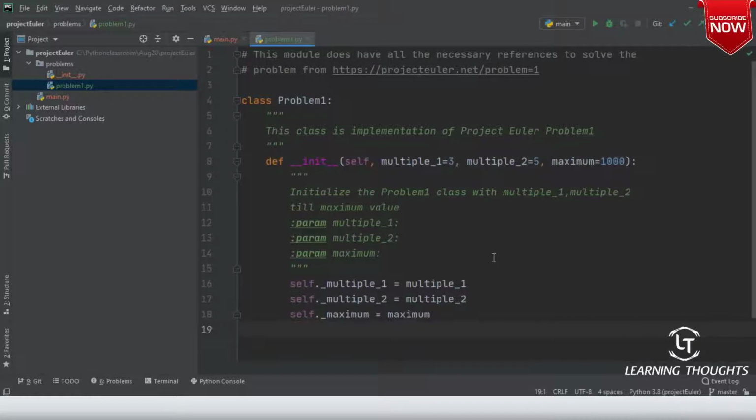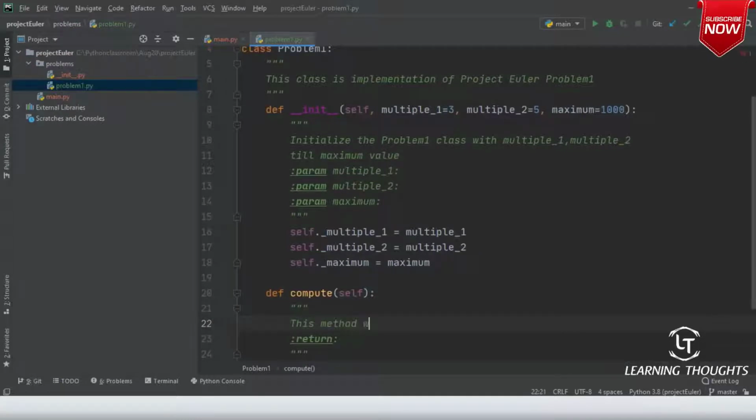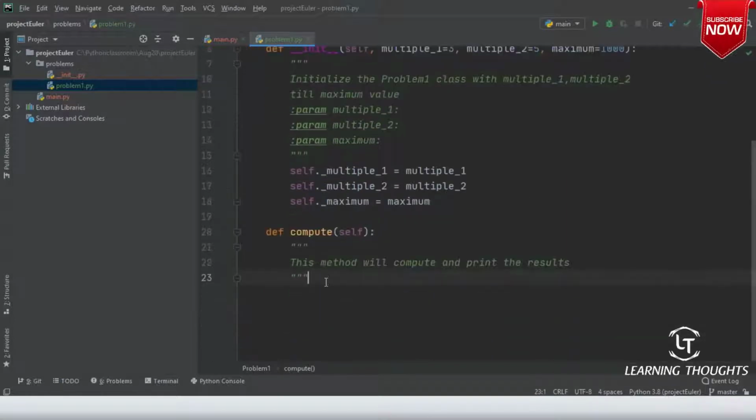Now our Project Euler problem will try to take 3 inputs. Did we write a class for that? Okay, right. Now what is it that you need to find? The problem's definition is about finding the sum. So I will try to create a method which is called compute. This method will compute and return the results, or compute and print the result, right? So it returns nothing, so it will compute and print the results.